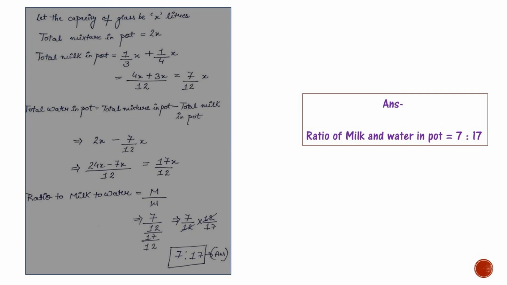Now it will become (24x minus 7x) divided by 12, that will become 17x divided by 12. Now we have to find ratio of milk to water, that is milk divided by water. We have already found the values, we will put them here: 7/12 whole divided by 17/12. After simplification we will receive the ratio 7:17. The answer is ratio of milk and water in pot is 7:17.